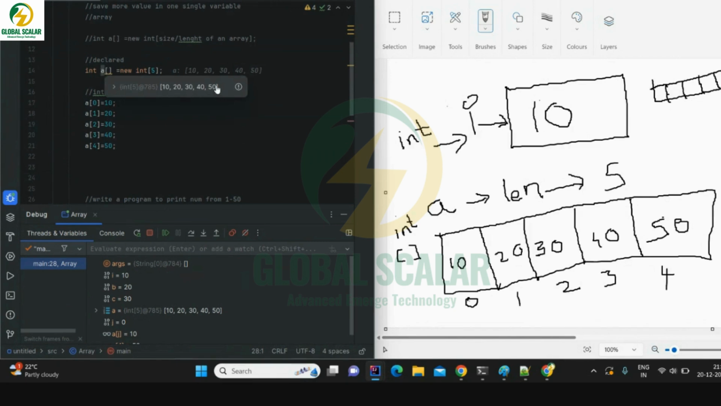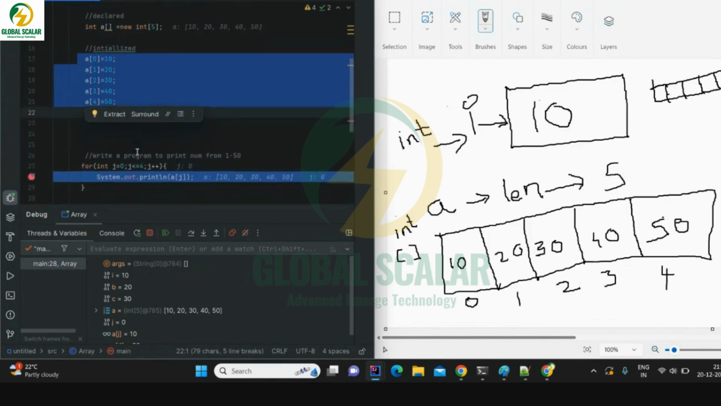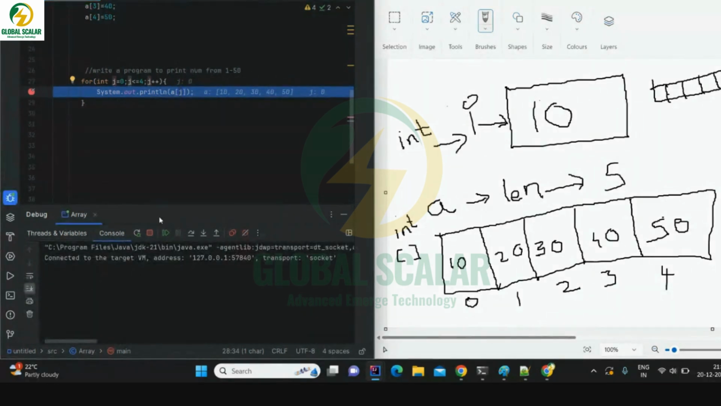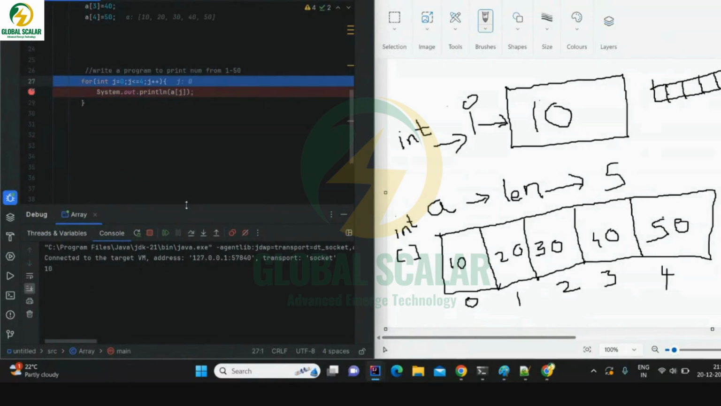The array has been declared and the values have been assigned. Now the code has come to this particular point. Starting from 0, A of 0 is what? j is equal to 0. If you look here, j has been declared as 0. In the first iteration, j is 0, so A of 0 will be present. In the right side of the screen, A of 0 is holding what value? 10. So when this statement executes, 10 is getting printed.